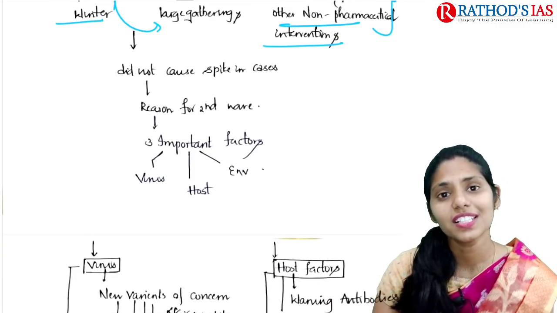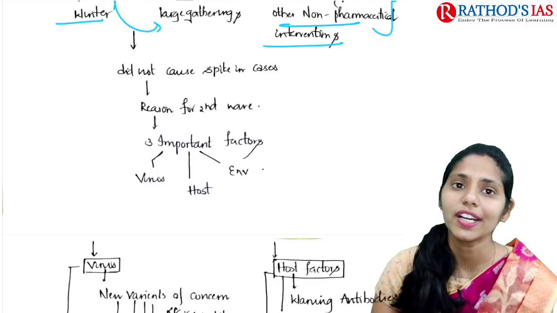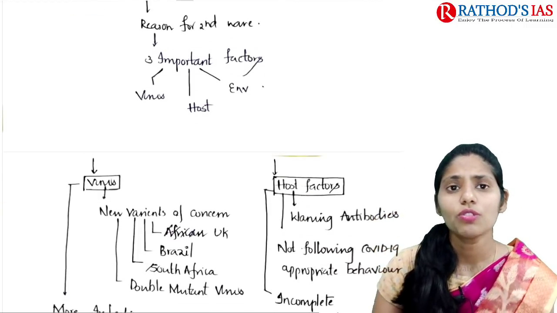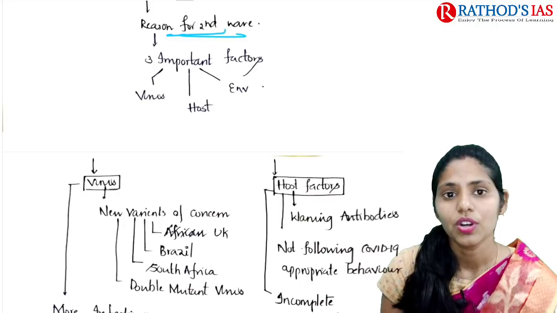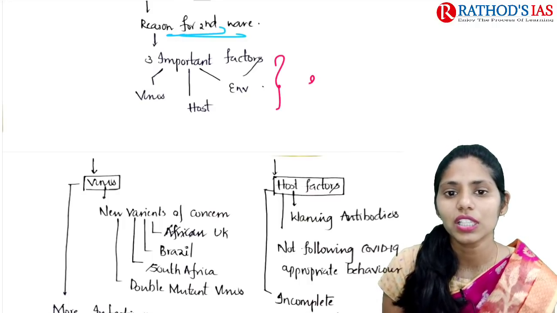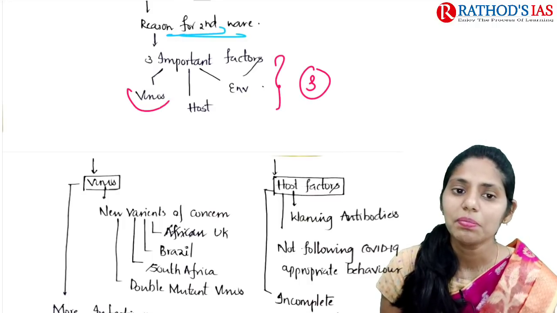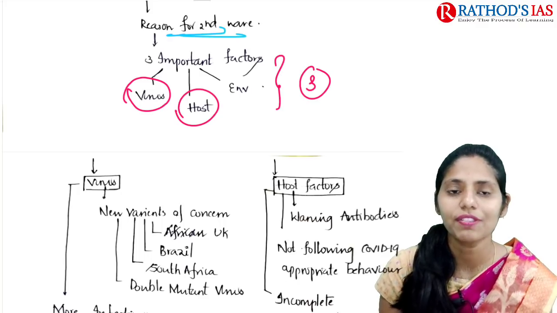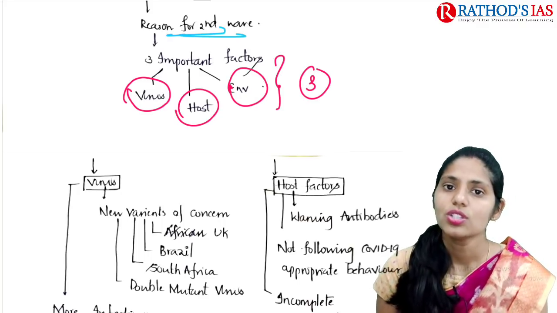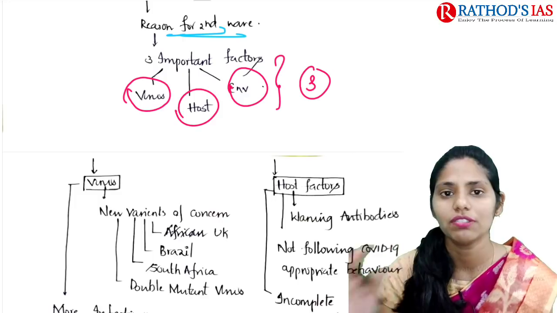But now we are seeing a large number of cases recorded on an everyday basis, right? So what might be the reasons for this second wave? This article mainly talked about three important factors: virus factors, host factors and environment factors. Now let us try to understand these three factors.